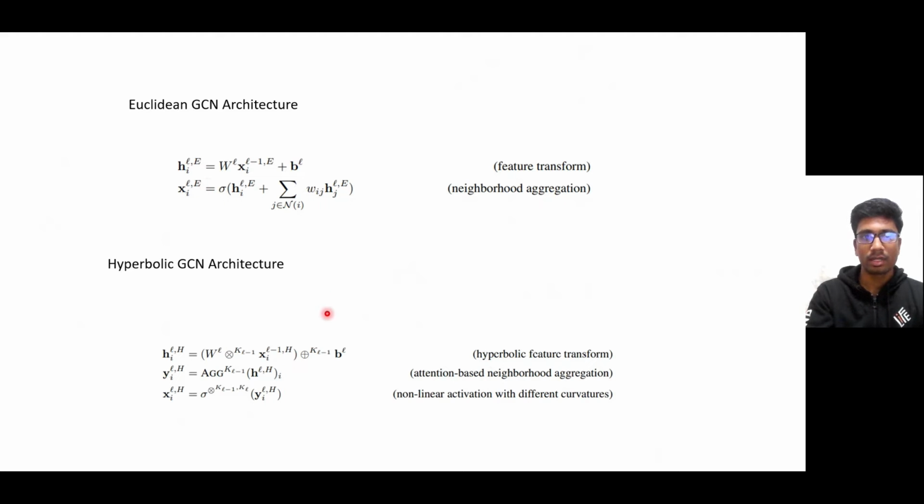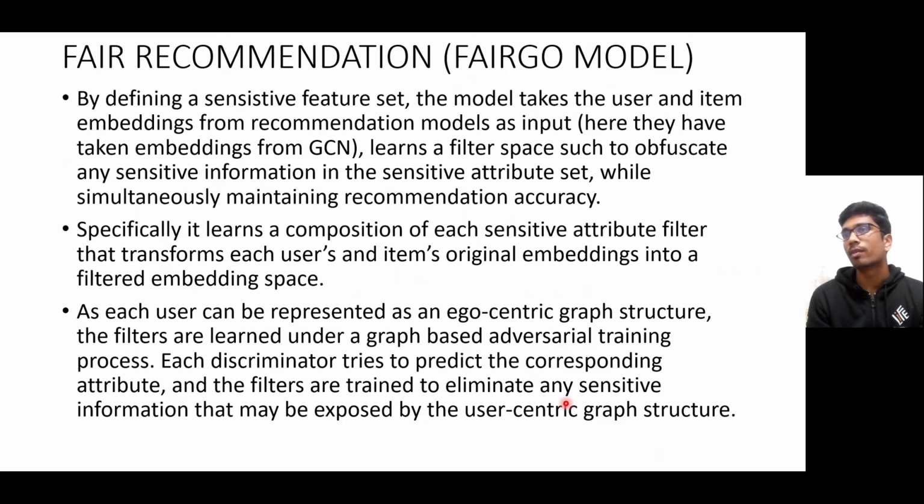And this, when converted into the hyperbolic geometry, looks like this, where the nonlinear activation is conducted on different curvatures. After going through the hyperbolic graph convolution network, I have gone through a fair recommendation system model using machine learning, which is known as the FAIRGO model. Here, by defining a sensitive feature set like gender, age, etc., the model takes the user and item embeddings from the recommendation models as input.